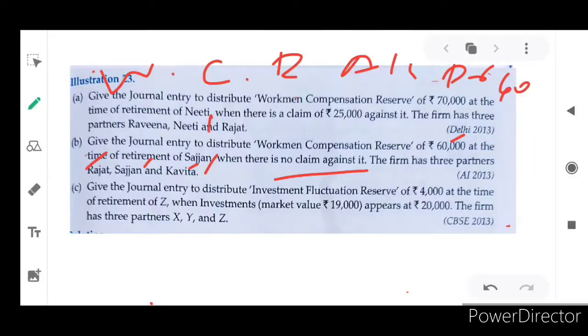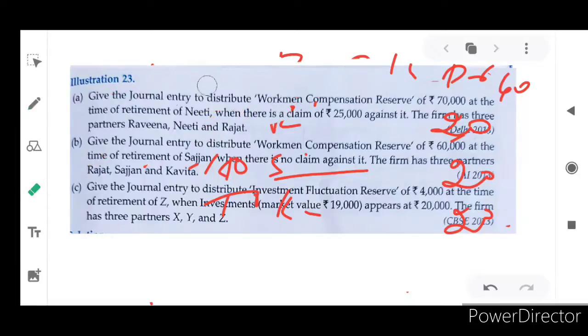60,000 to all the partners. Who are the partners? Rajat, Sergeant, Kavita. How much amount? Equally. Equally means 20,000 each. 20,000, 20,000, 20,000, to their capital account it will be credited. So this is the treatment for the second item.